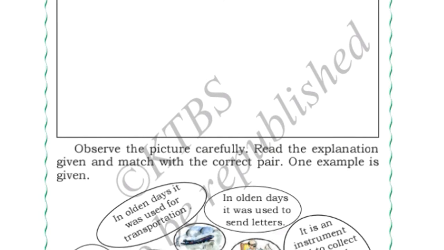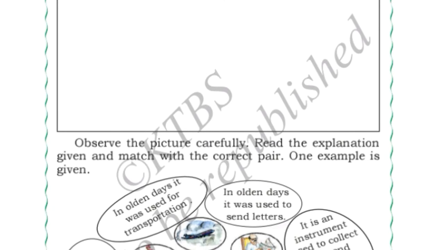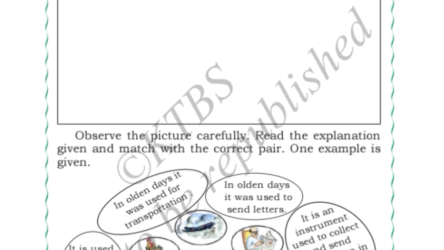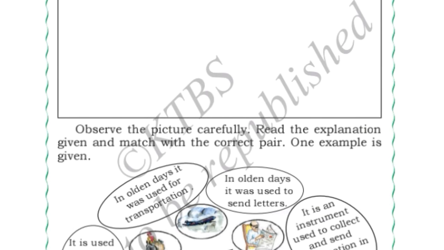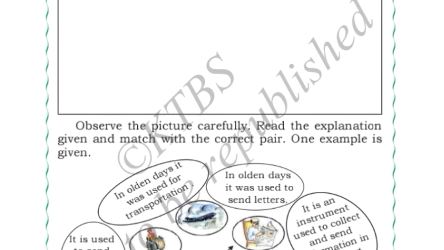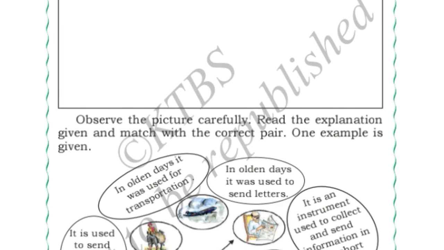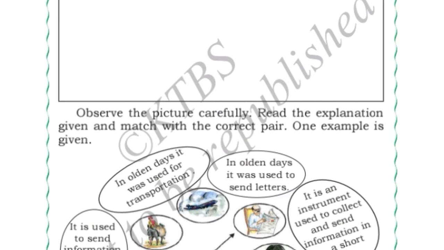Okay, now observe the pictures carefully, read the explanation given and match with the correct pair. One example is given. See here, inside some pictures are there, outside some explanations are given. We should match that explanation to the picture. One is already done for you. See, used to know information of the surroundings. If we want to know the information of our surroundings, we use newspaper.